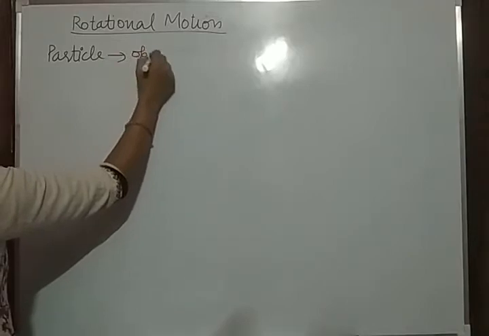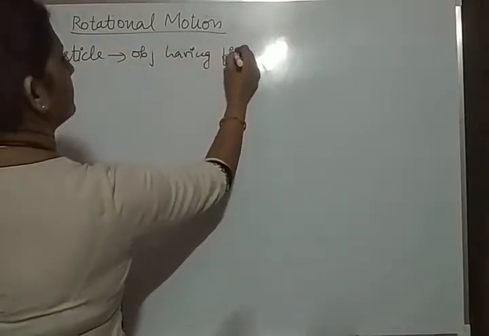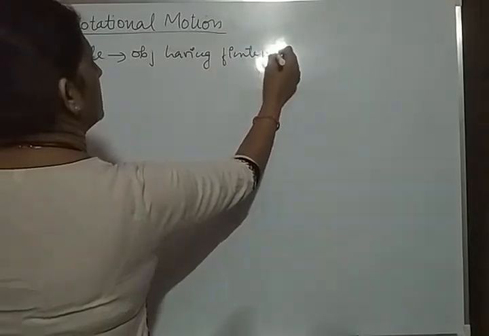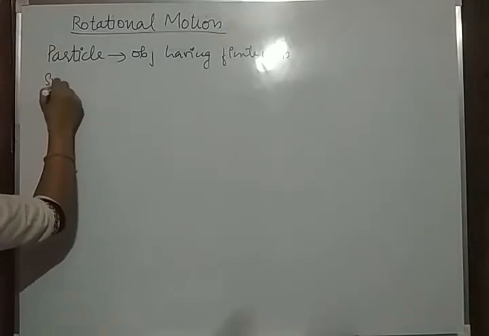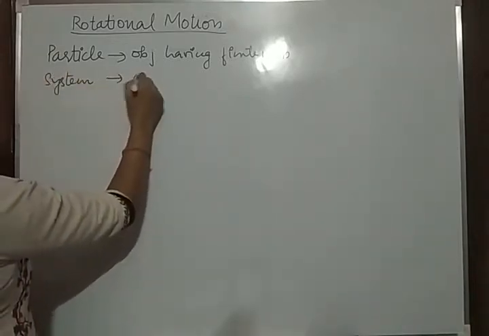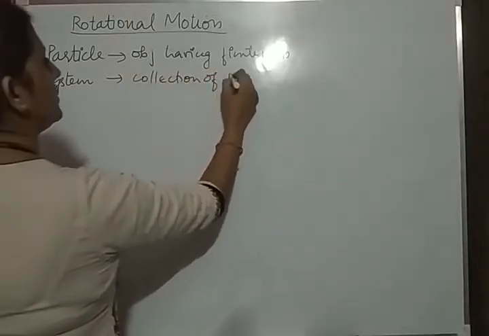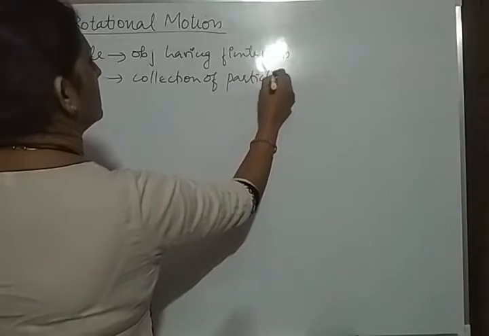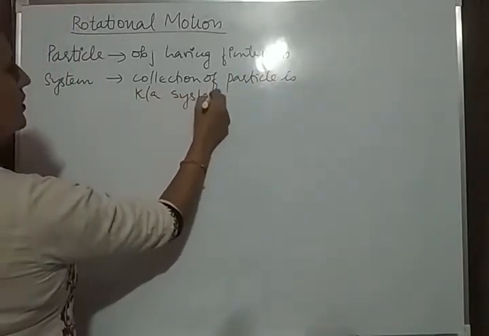Any object having finite mass is known as a particle. And what is a system? The collection of particles is known as the system.